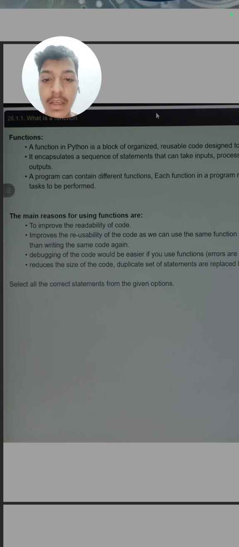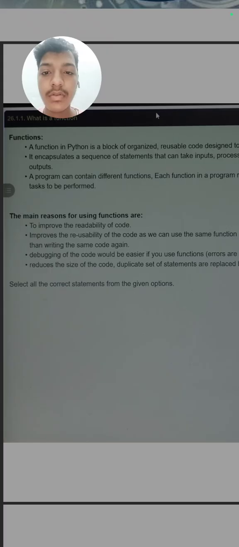The main reasons for using functions, or you can call them the benefits of using functions, are: it improves the readability of the code, so with functions the reader can easily understand what we want to say. It improves reusability. We can reuse the same code again and again; we do not need to write the code a second or third time.